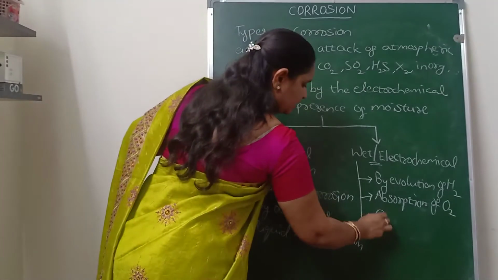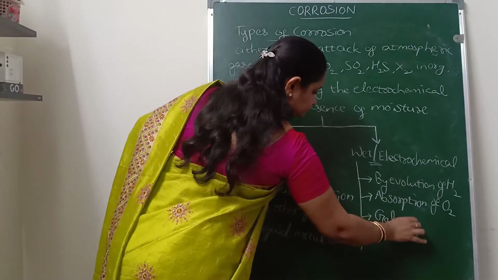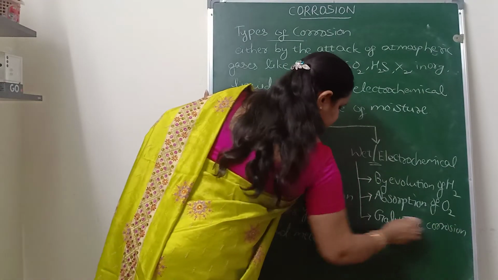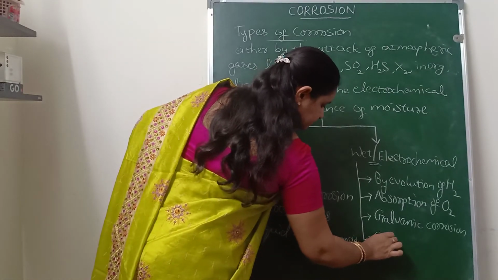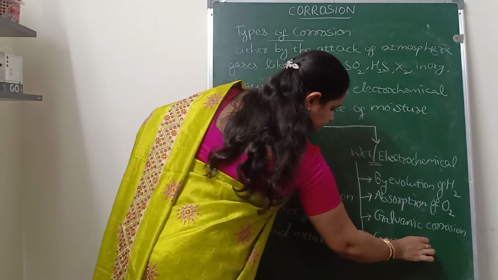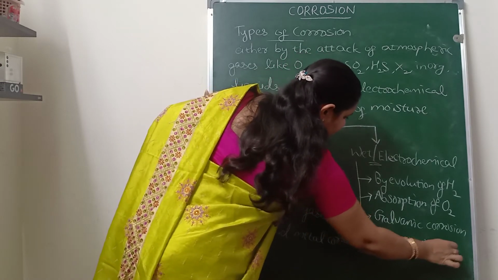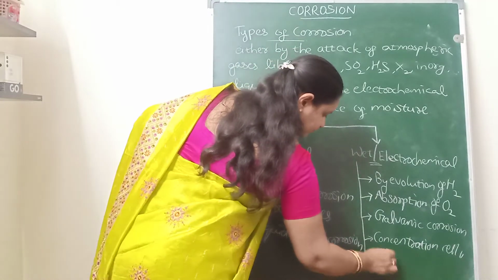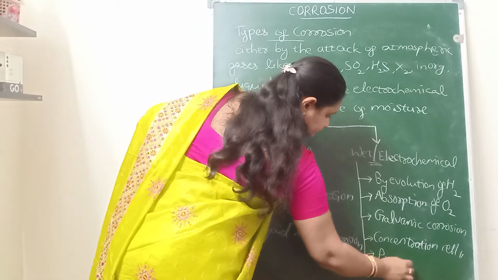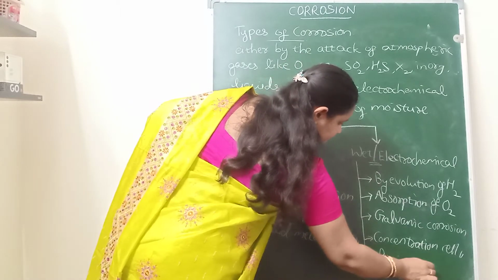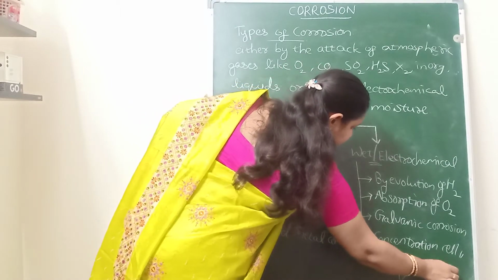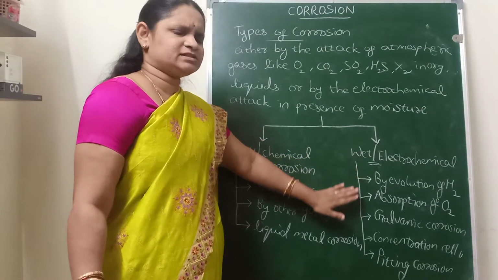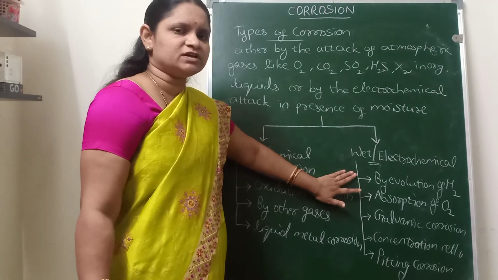And next we have galvanic corrosion, concentration cell corrosion, and pitting corrosion. Wet or electrochemical corrosion is classified into many different types, but these are in our syllabus.